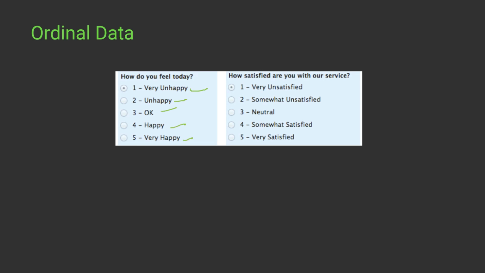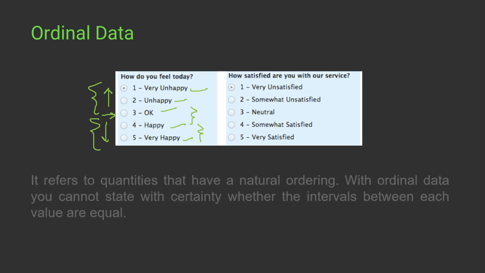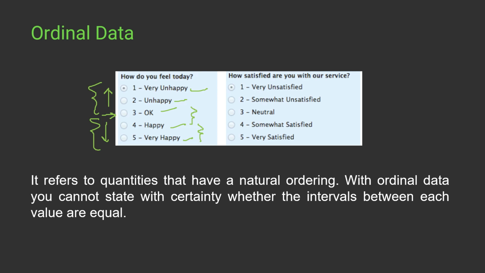So you can say that this is a kind of neutral scale, and this is towards negative and this is towards positive. But how negative this emotion and how positive this emotion is, you can't describe in numbers. You can't tell that the interval between okay and happy is equal to happy or very happy and very unhappy. So these intervals are not defined, right? There is no well-defined intervals, but there is an ordering, right?